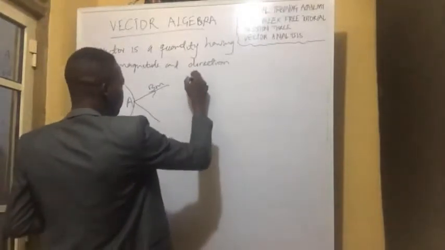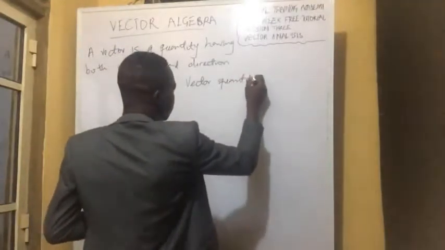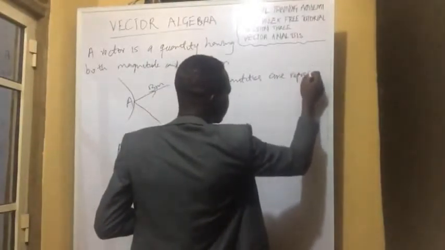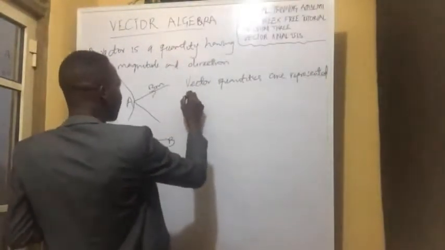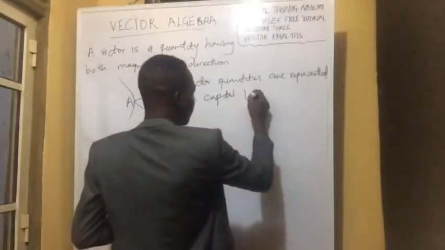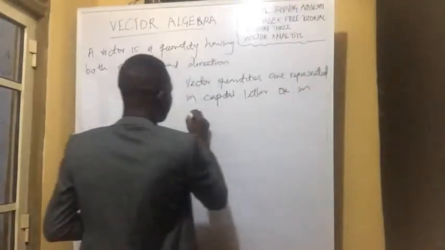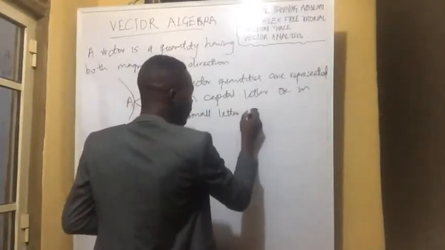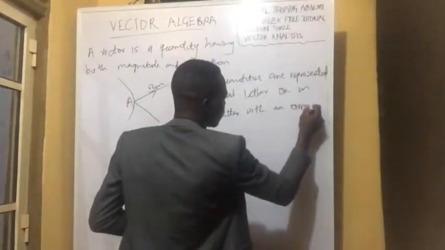Vector quantities are represented in capital letter or in small letter with an arrow on it.